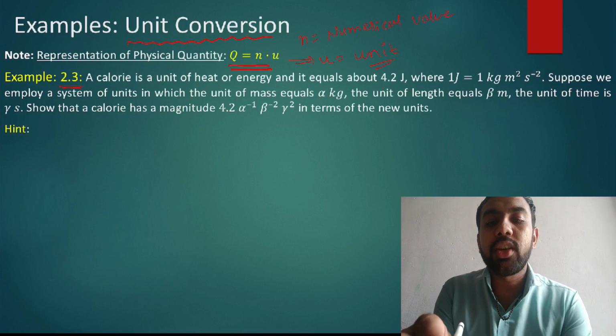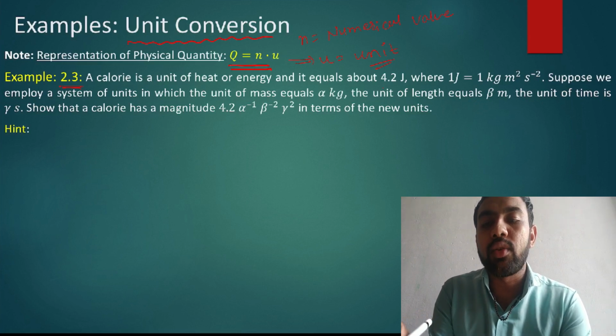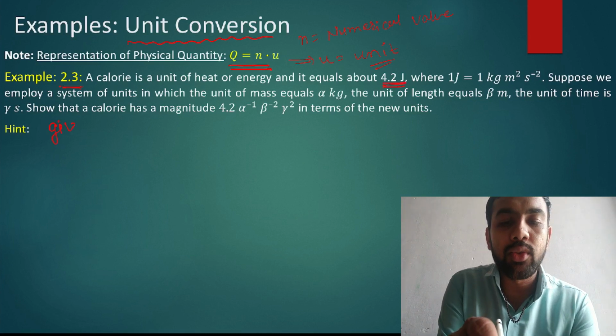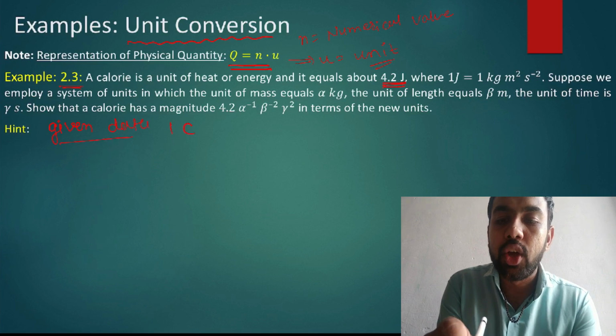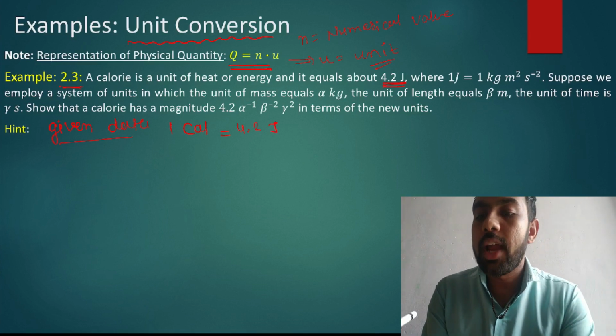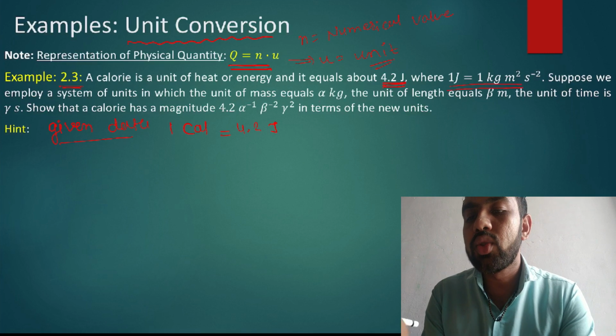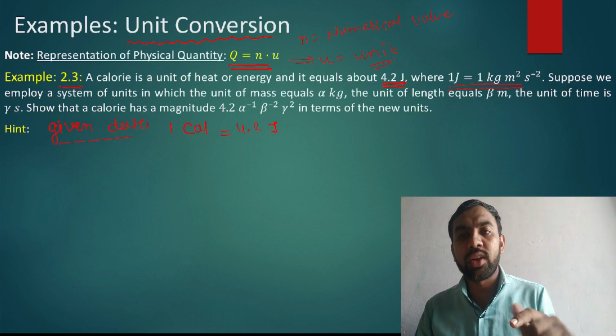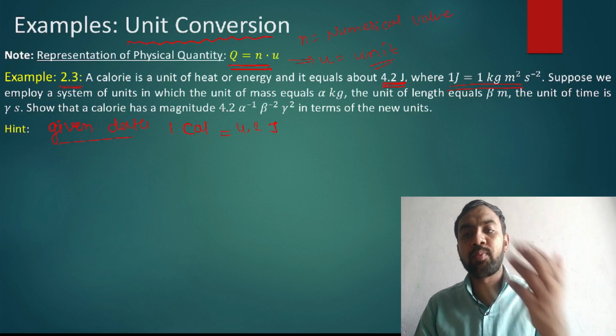A calorie unit of heat and energy is equal to 4.2 joule. So this is the given data. Write down the given data: 1 calorie is equal to 4.2 joule, so don't worry about this. And what is this joule? 1 joule is equal to 1 kg meter square per second square. We already know about this, so don't worry, just go through the previous session.